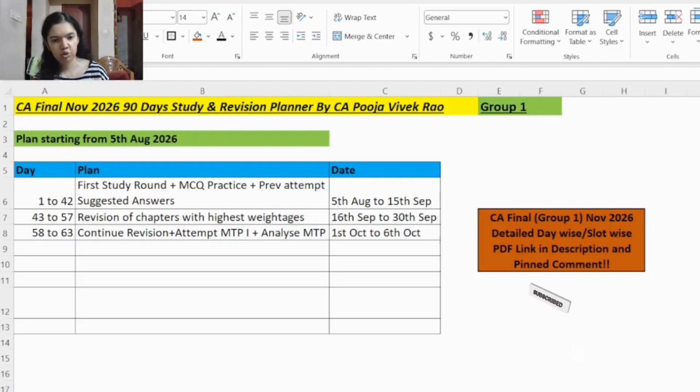Revision planning, which includes structured revision cycle. MTP practice along with MTP analysis slots. MTP error tracking and correction slots. RTP practice slots and RTP error correction slots.